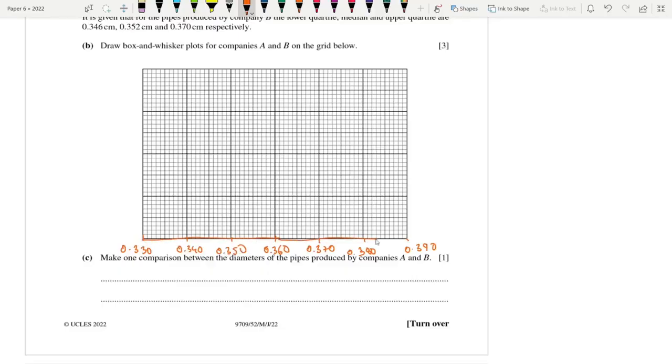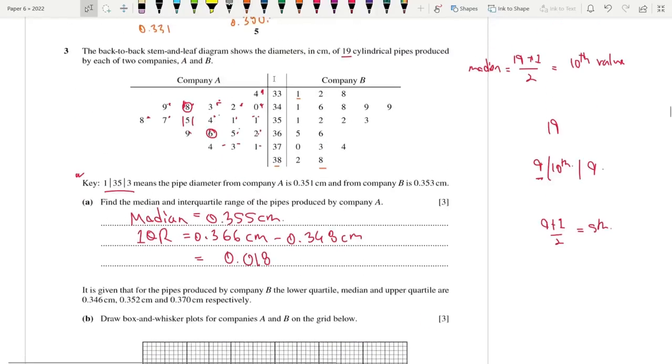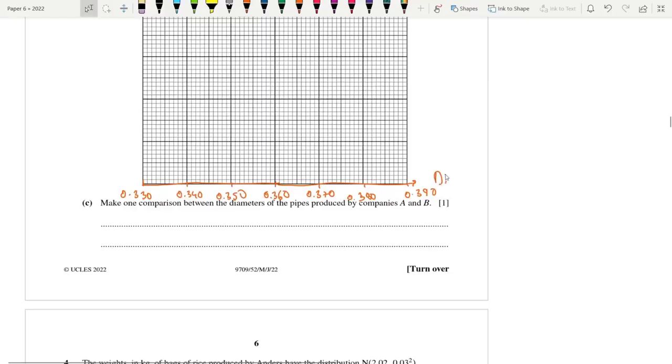By the way, in the mark scheme, they did it in a different way. This is the diameter in centimeter. In the scaling, they have 33 times 10 to the power minus 2. You could also do it that way. That's fine. I just chose to use the exact values.